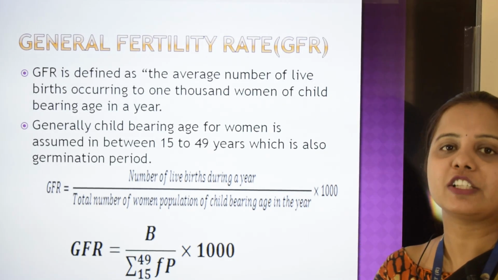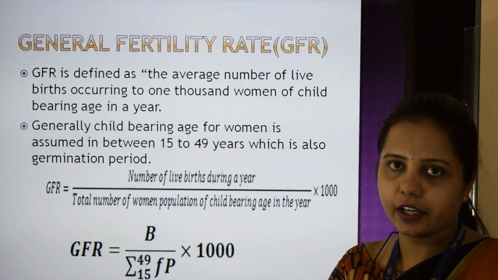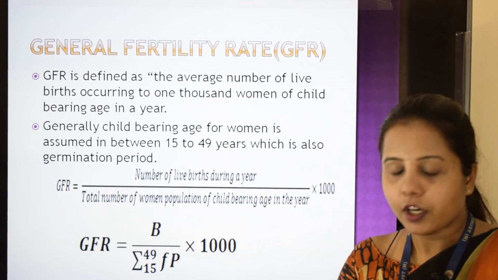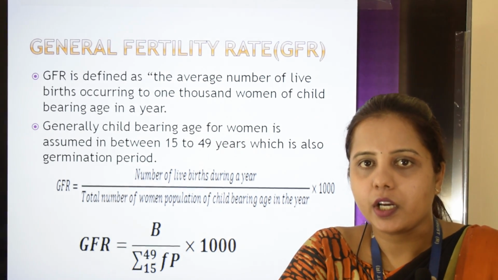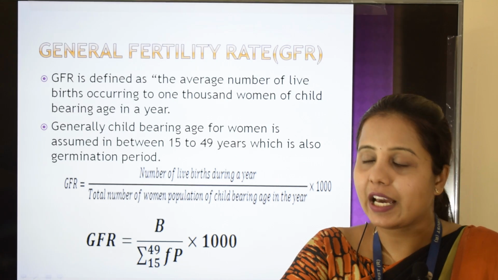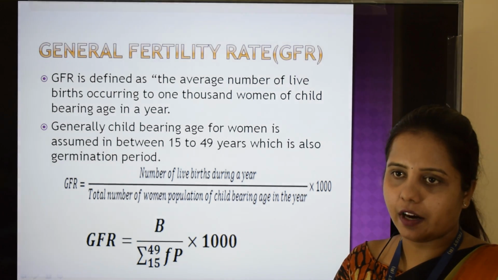The next measure of fertility is general fertility rate. In short, we can call it as GFR. We had few demerits for the CBR. In order to overcome those demerits, we have other measure of fertility, which is GFR.